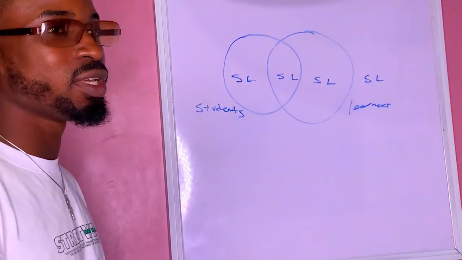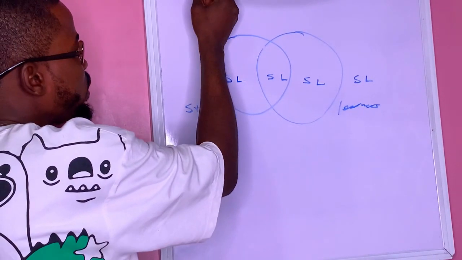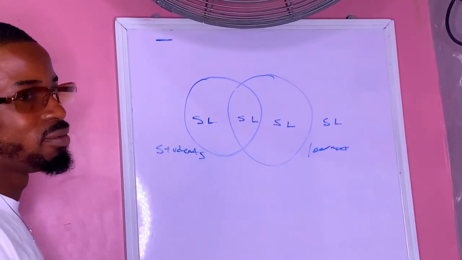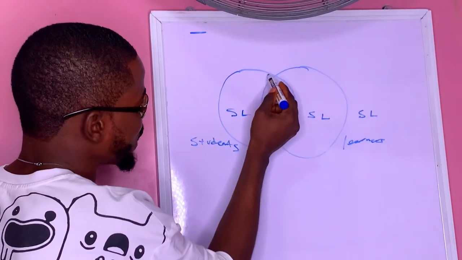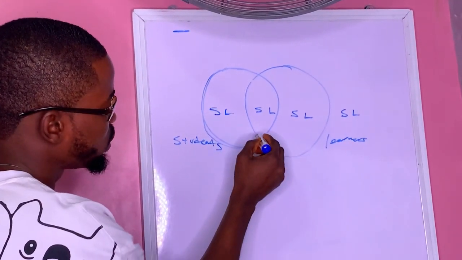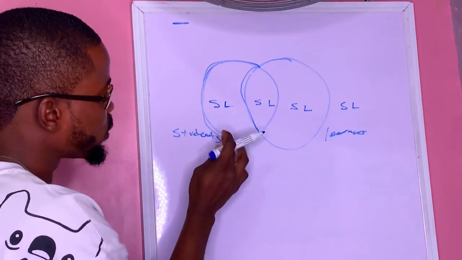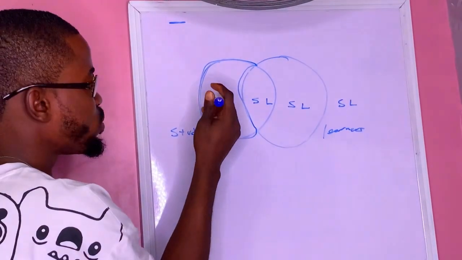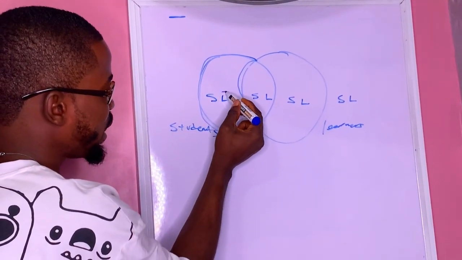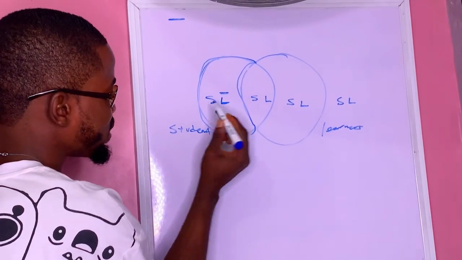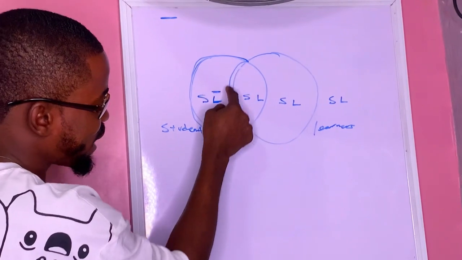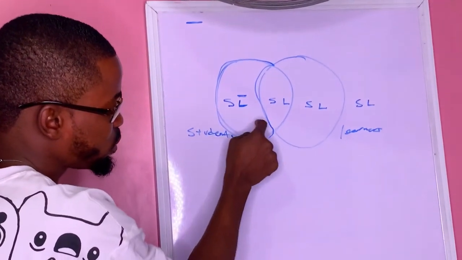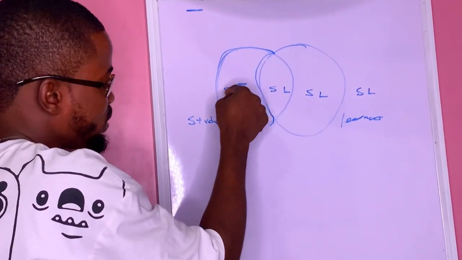So let me introduce the concept of bar. This is what I call bar. It is used to represent not or none. Sure, you understand? None. So this space like this now is for students that are not learners, so we are going to write S bar L. That is, people that are students but they are not learners. This is their space in this relationship. People that are students, they are non-learners.